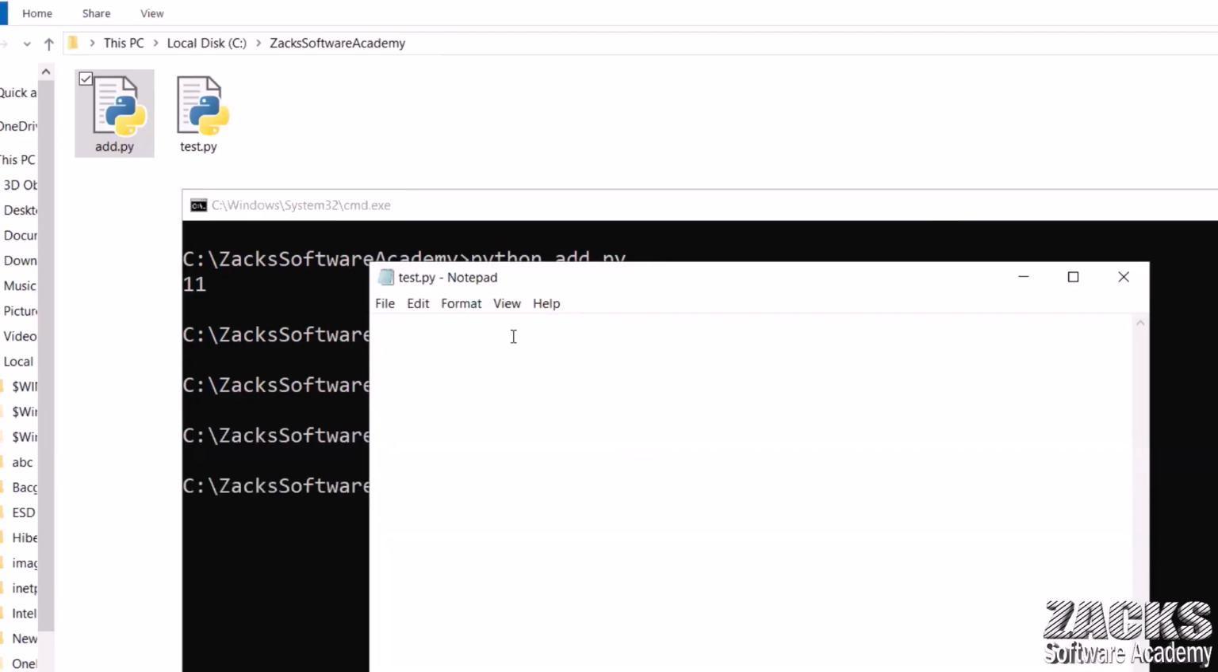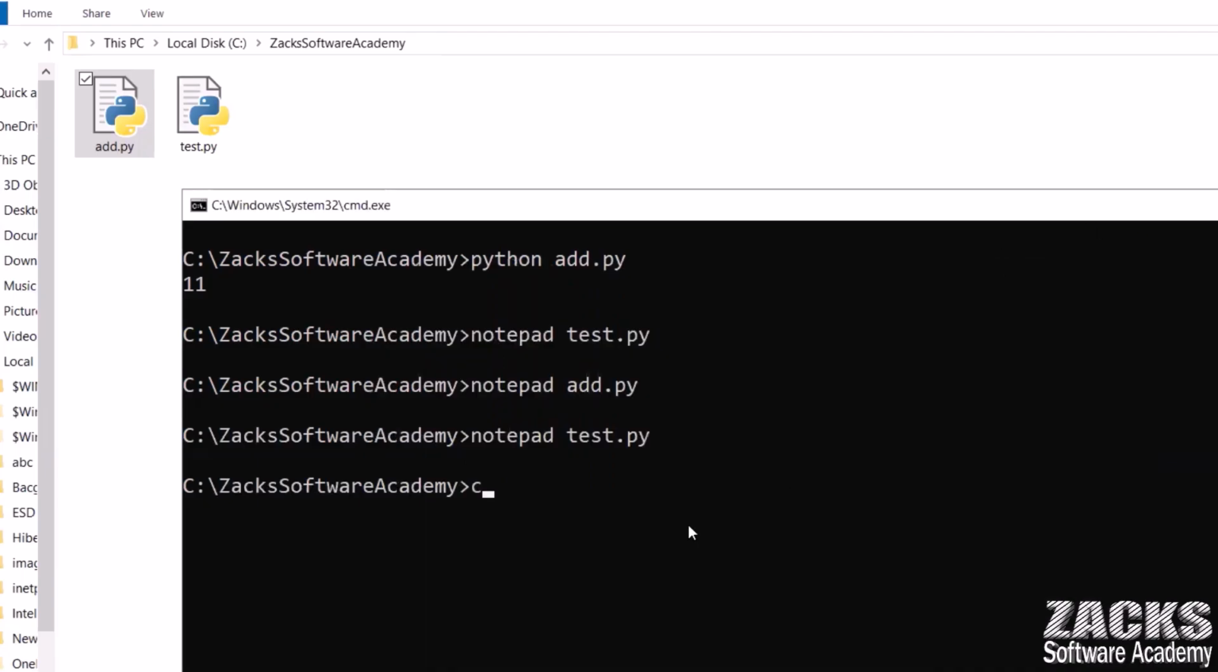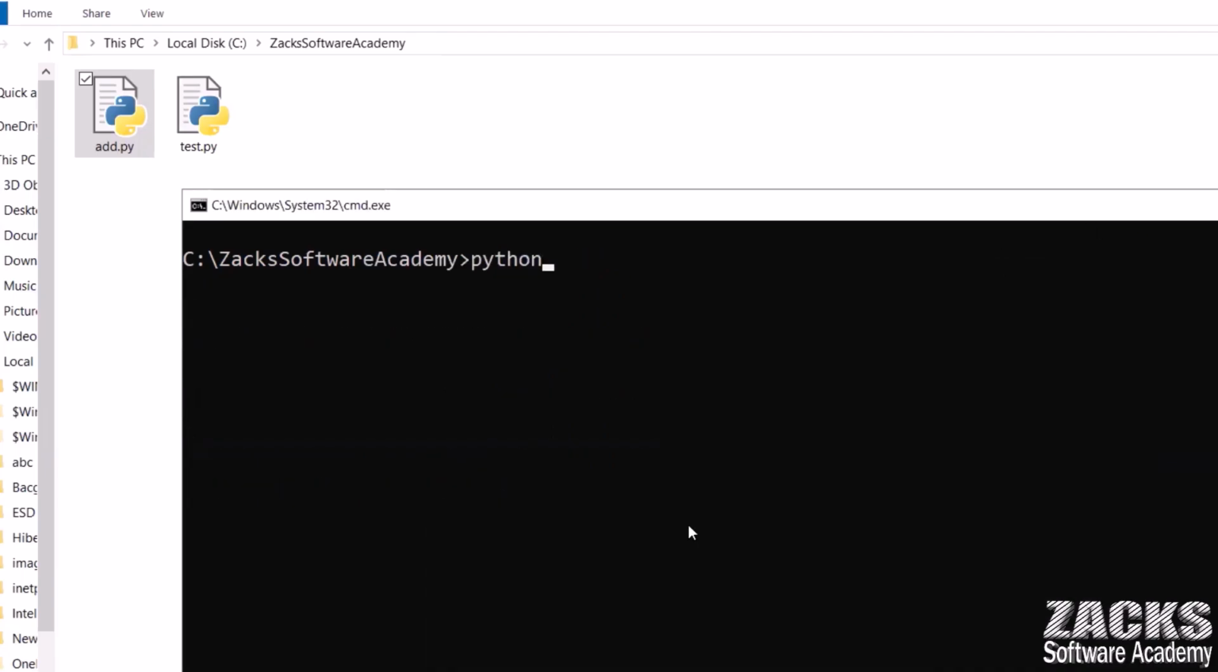Now let me open the test program and write the code. Import the add module. We are saying, hey add, I want to use your sum, for example with values 1 comma 2. What should the output be? Output will be 3. Control S. Let me save and run. I forgot how to run: python test.py. We are running the test.py module, but the test.py module internally uses the add module.